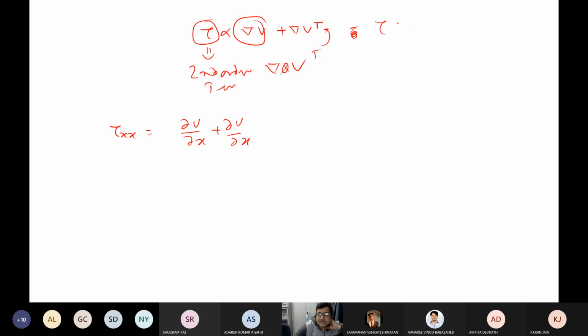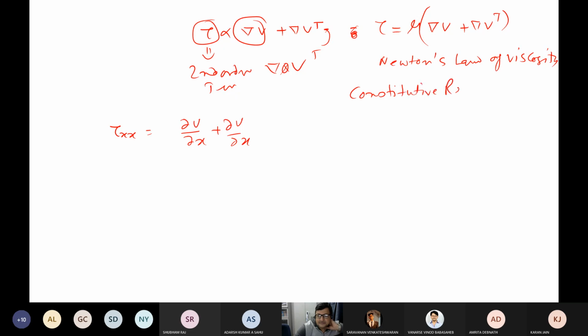Here I have written proportional, so when you make it equal, it comes out to be gradient of V plus gradient of V transpose, which is Newton's law of viscosity. And these are also called the constitutive relations.